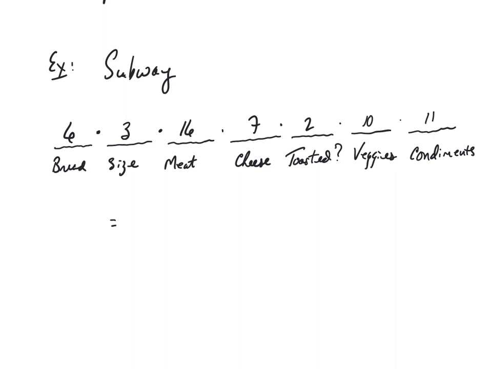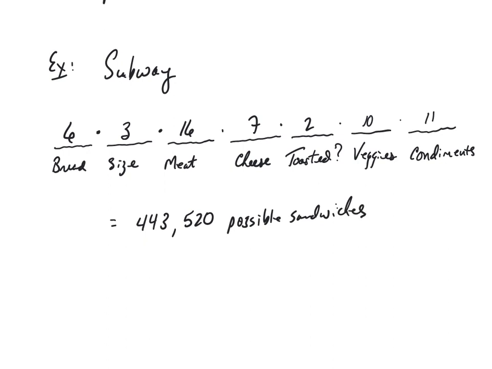So what we've come up with then is all of the individual choices we have as we order a sandwich. Bread, size, meat, cheese, toasted or not, veggies, condiments. And so the fundamental counting principle says to calculate the total number of possible sandwiches, we multiply all of the individual options. So here's 6 times 3 times 16 times 7 times 2 times 10 times 11. And what we'd find is that we'd have 443,520 possible sandwiches.